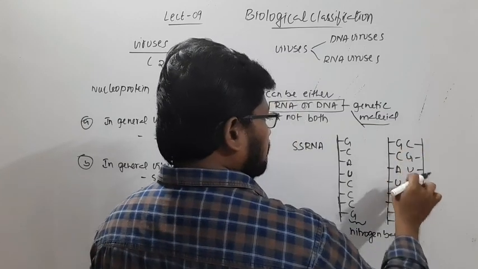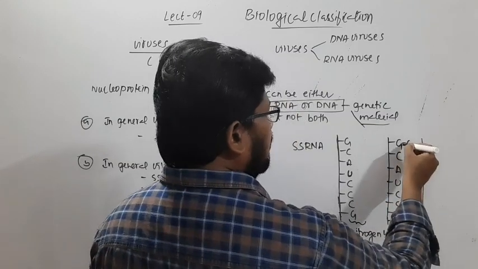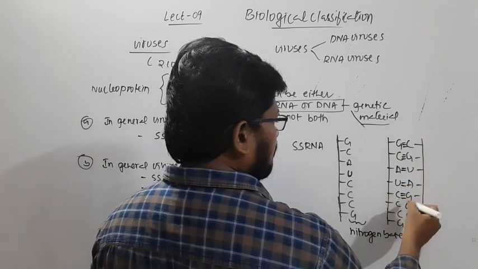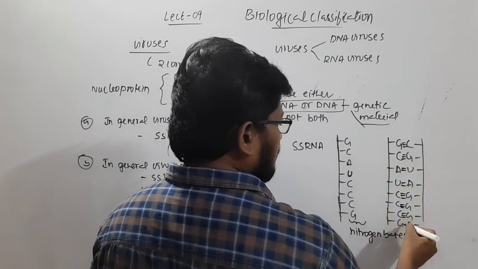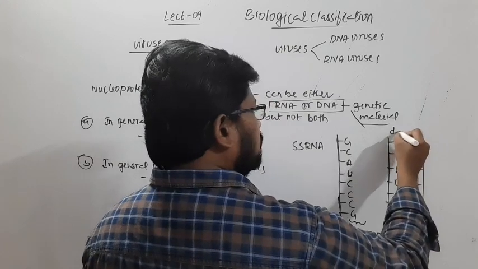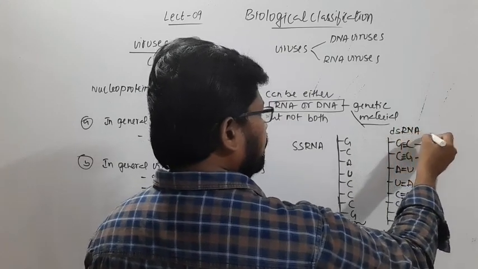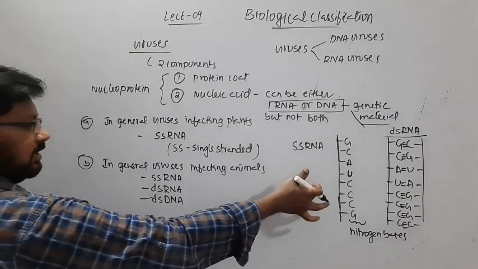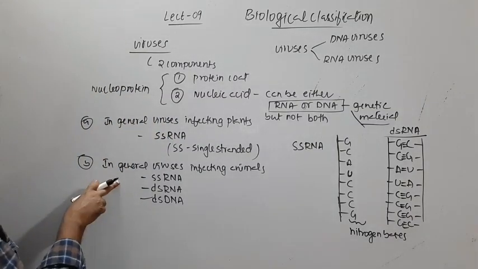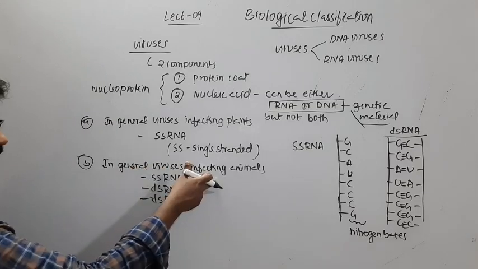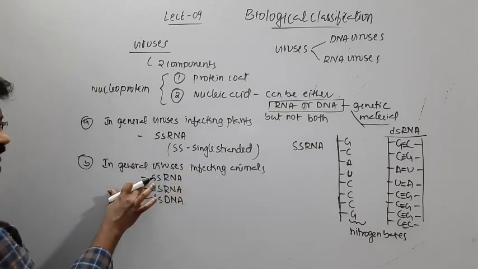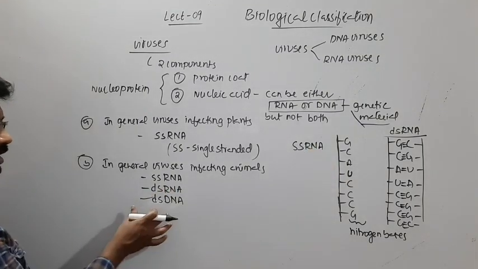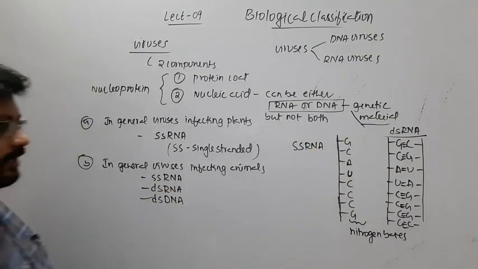Right, so this is how we see a double stranded RNA. So this is a double stranded RNA, and this one is a single stranded RNA. In general, the viruses that infect animals may have single stranded RNA, or double stranded RNA, or double stranded DNA.